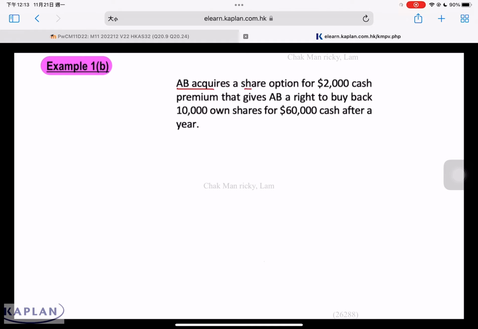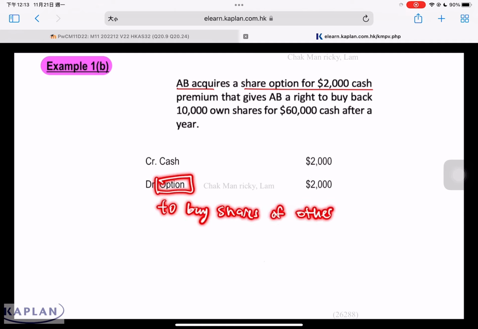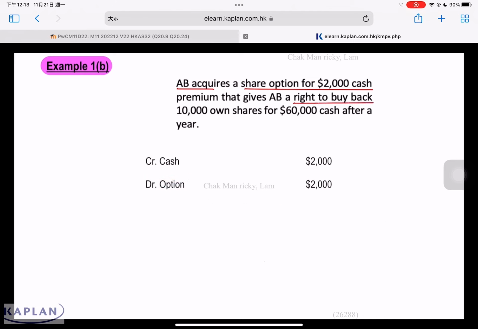AB acquires share options for $2,000 cash. Credit cash, $2,000. Debit options, $2,000. If this $2,000 is to buy someone's share, definitely this is a financial asset. But now, this option is to buy back its own share, 10,000 shares for $60,000 cash. If it's an option to buy someone's share, definitely it's a financial asset.